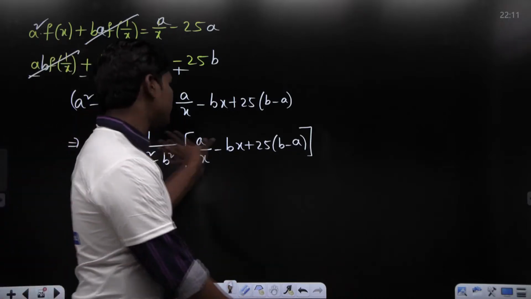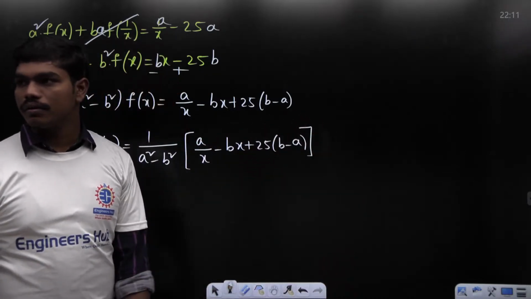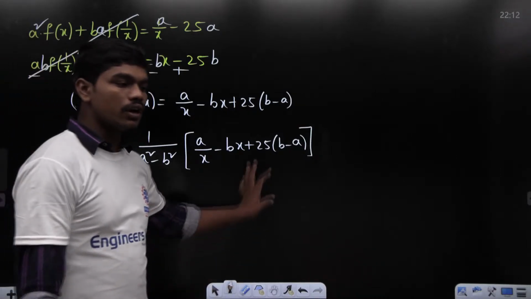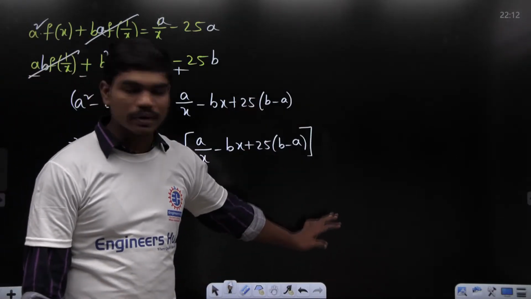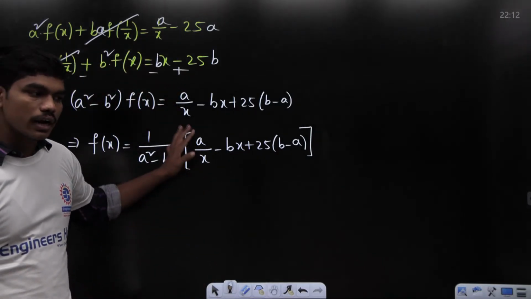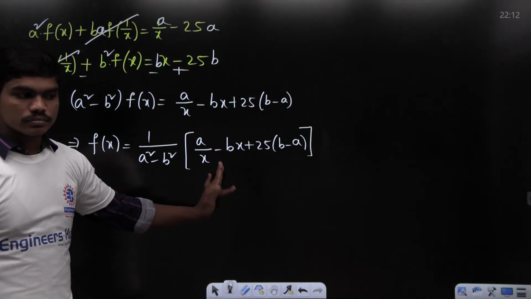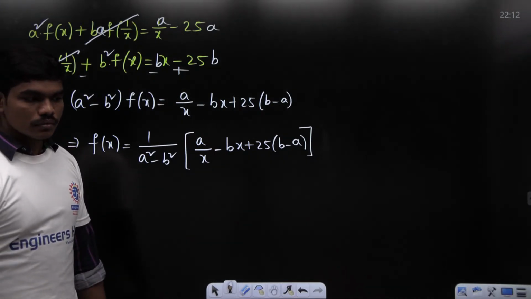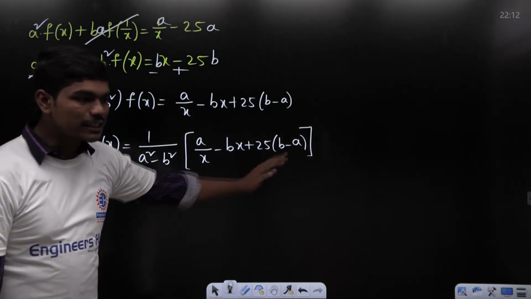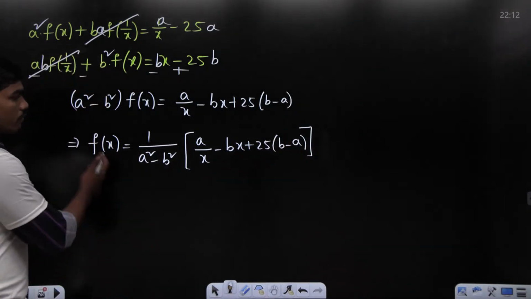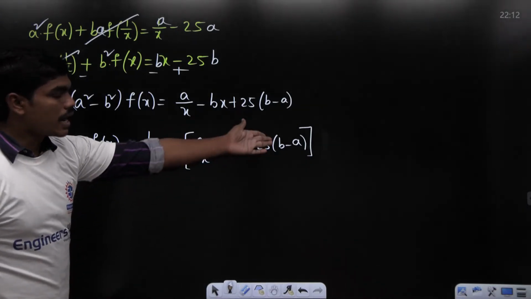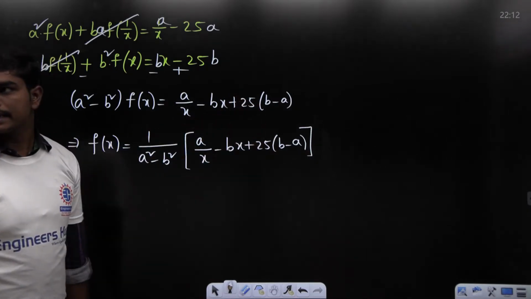Now you have an expression for f of x. Now we can integrate this between whatever limits they gave you. Can you all understand this problem till this part? Yes or no? Please try to respond. If you can understand this, please try to go for integration. If you know f of x, these are simple functions: integration of 1 by x, integration of x, and integration of a constant. So please integrate and tell me the value.